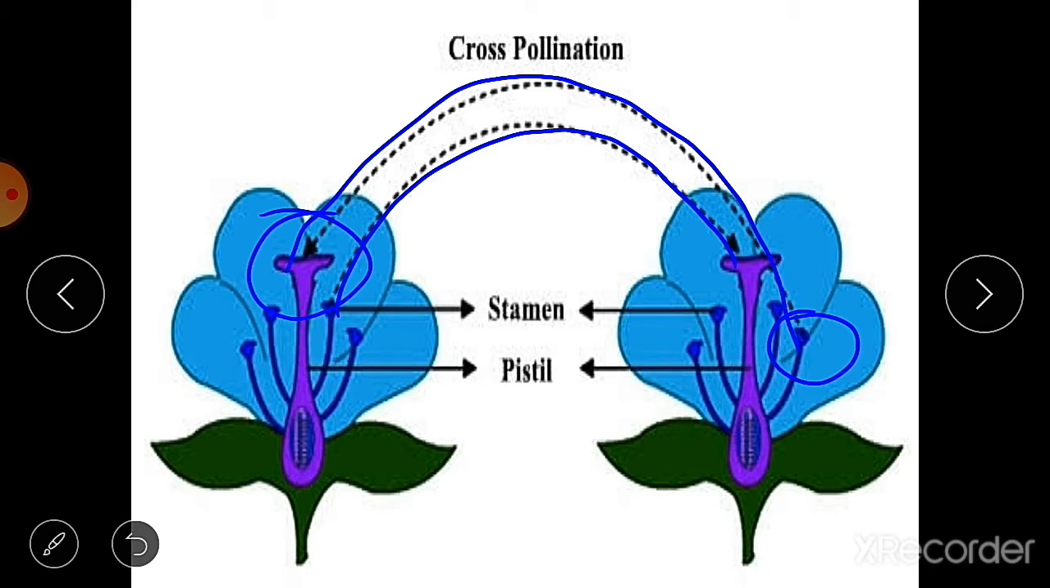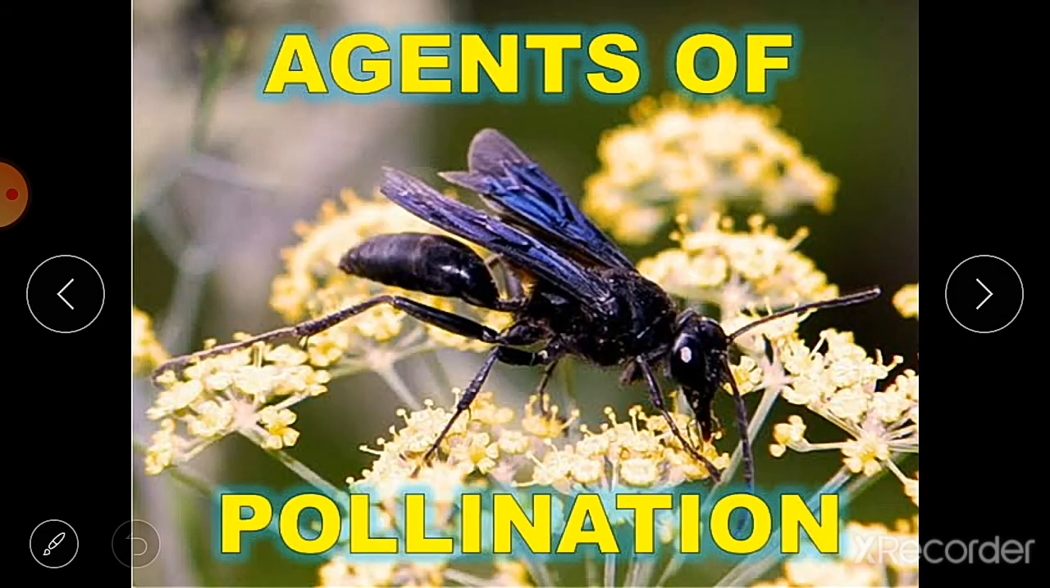So cross pollination is the pollination that involves the transfer of pollen grains from the anther to the stigma of another flower of another plant of the same species. So it occurs in different plants of the same species. These are the two types of pollination, self pollination and cross pollination. Now how does this pollination occur, how does it take place? There are some agents of pollination, we will see them.